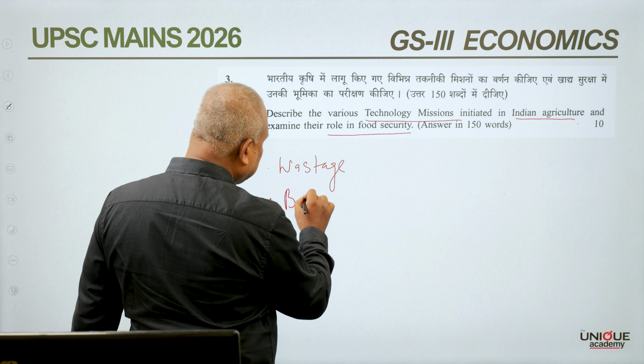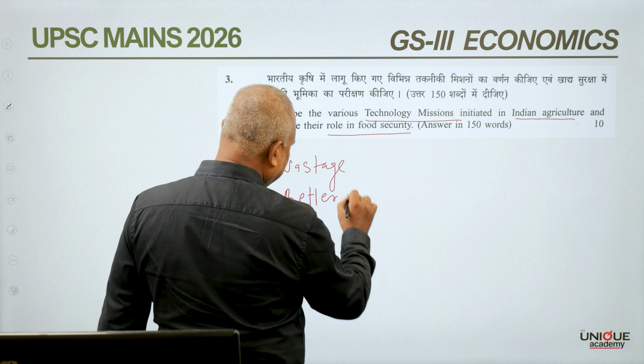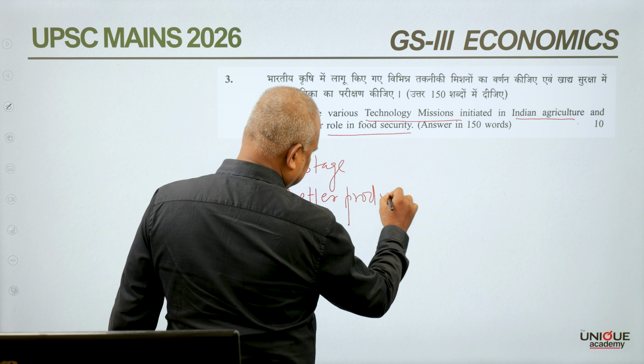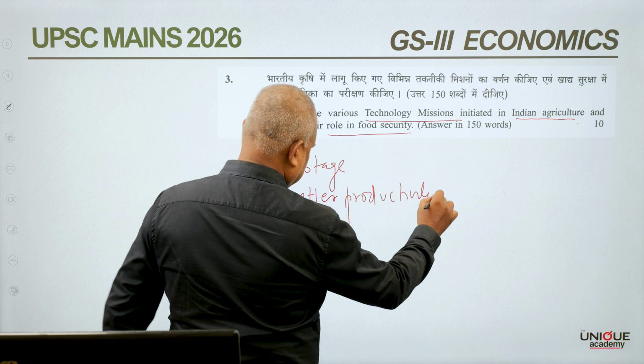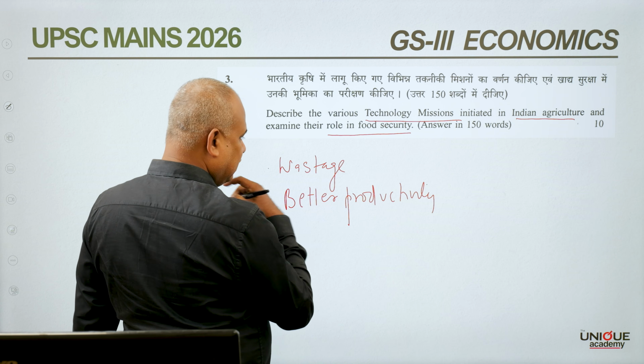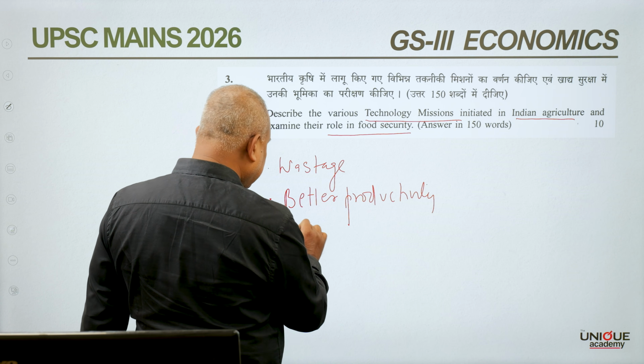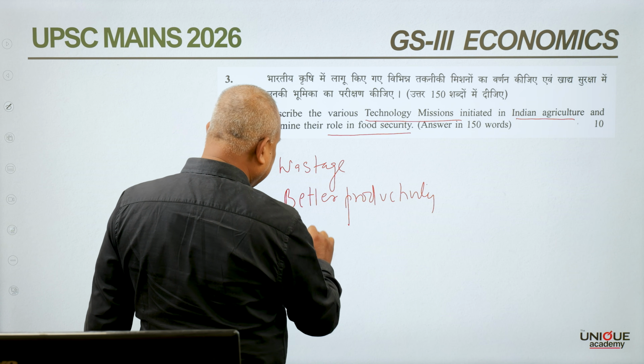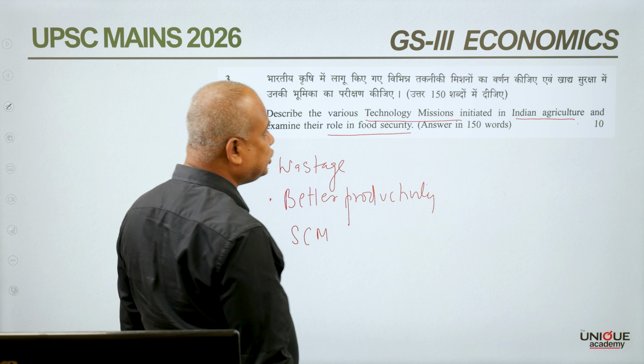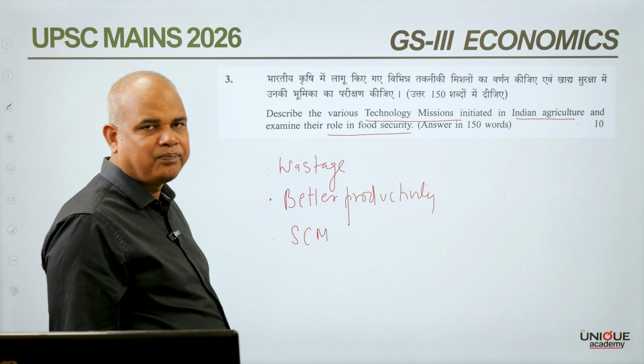It can ensure better productivity. Technology infusion also can help in SCM, that is supply chain management.